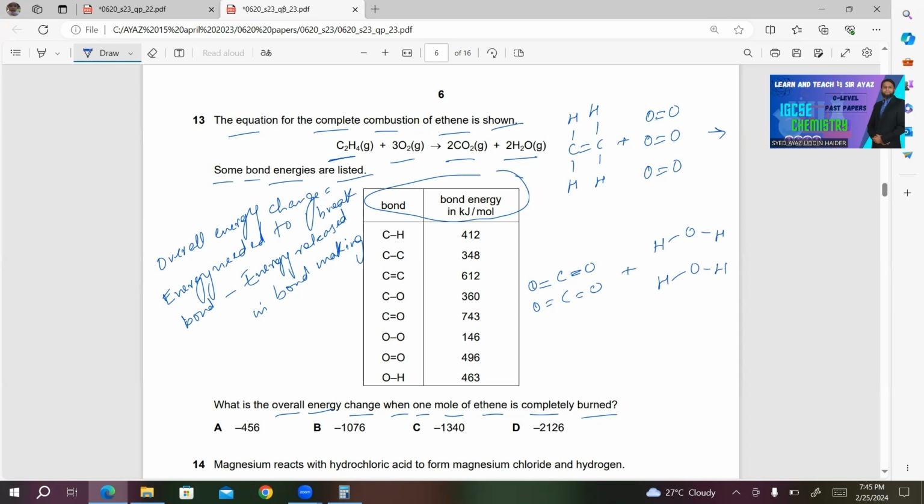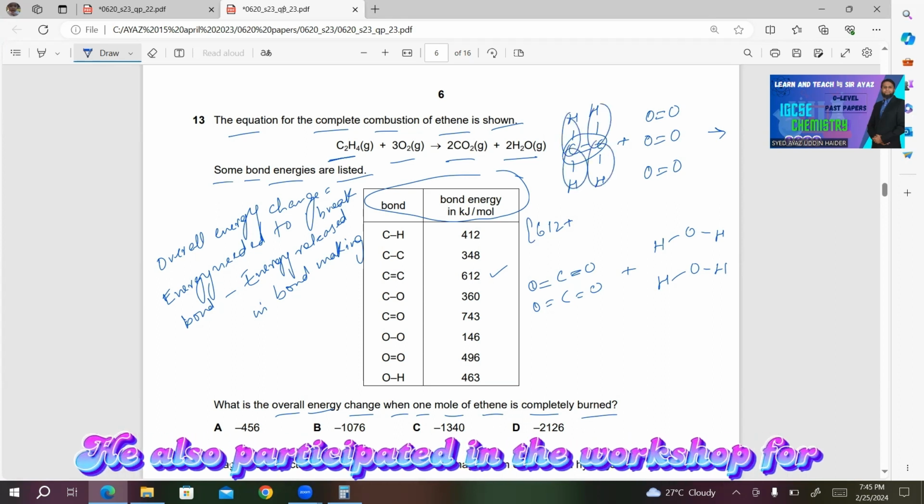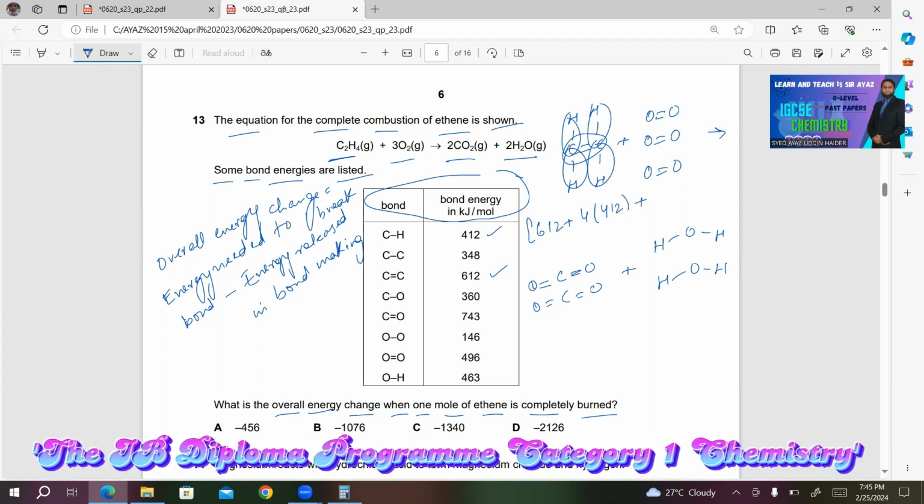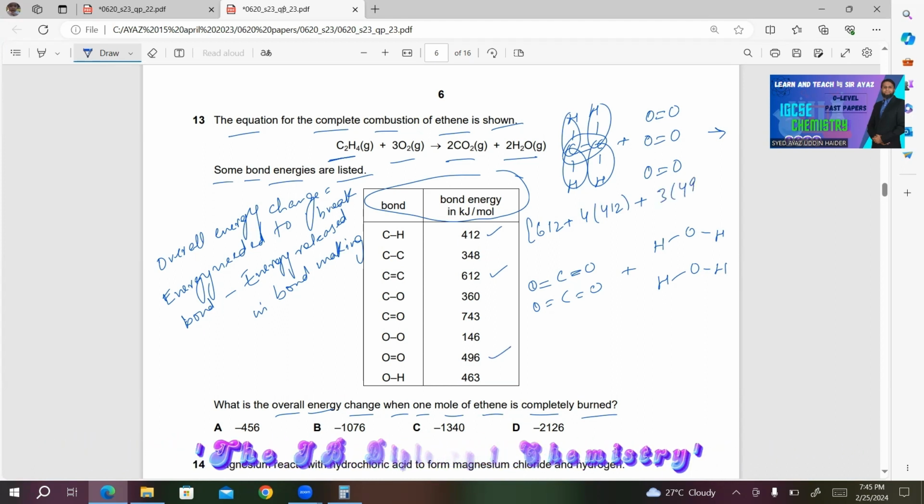Now we have 1 C double bond C, so 612, plus we have 4 CH bonds: 1, 2, 3, 4. So we will multiply 4 by 412. Plus we have 3 O double bond O. So we will multiply 3 by 496.